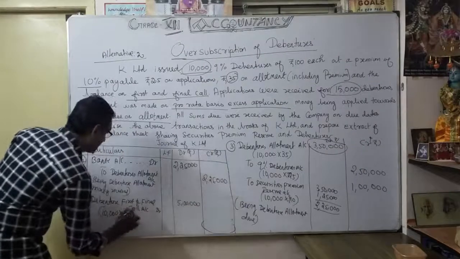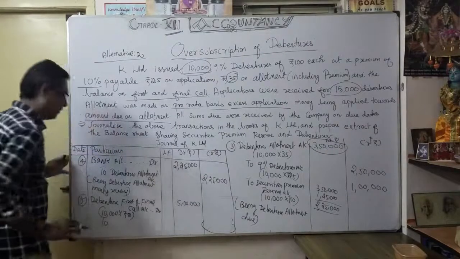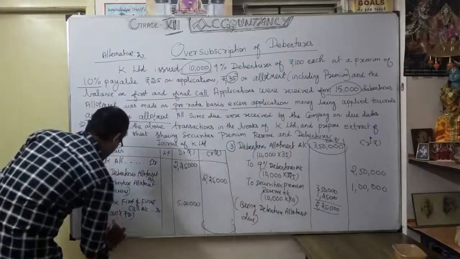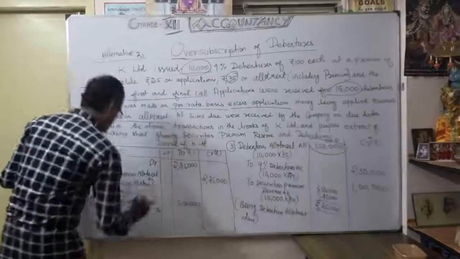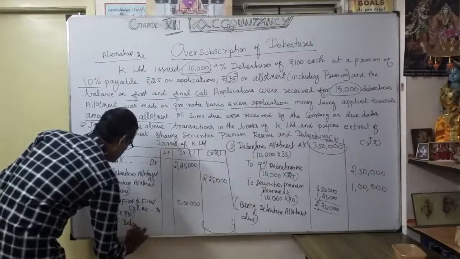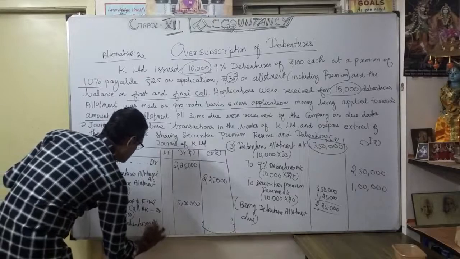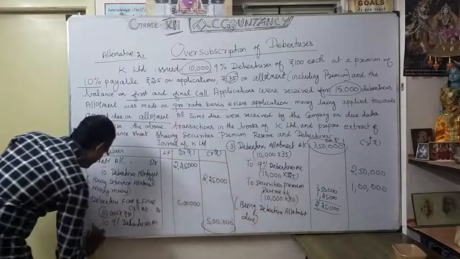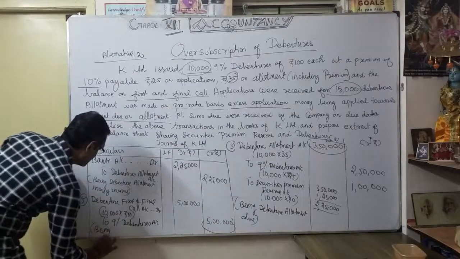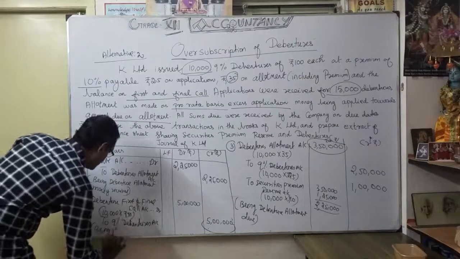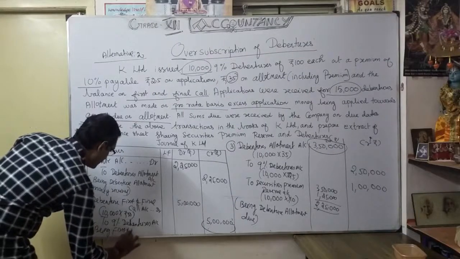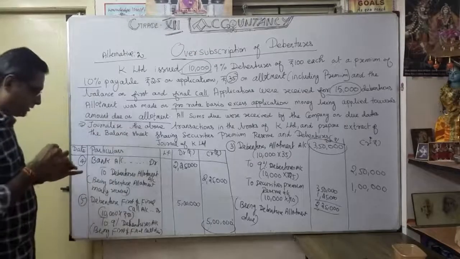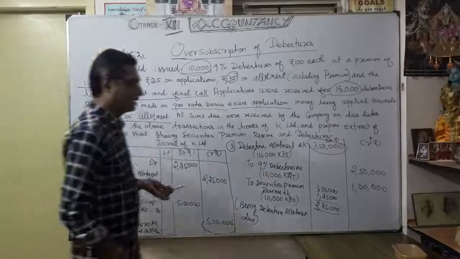Debenture first and final call account debit to what? That's 9% debentures account, 5 lakhs. Narration: being first and final call due. Suppose it is how much? 5 lakhs. So the final entry, now we got the money.